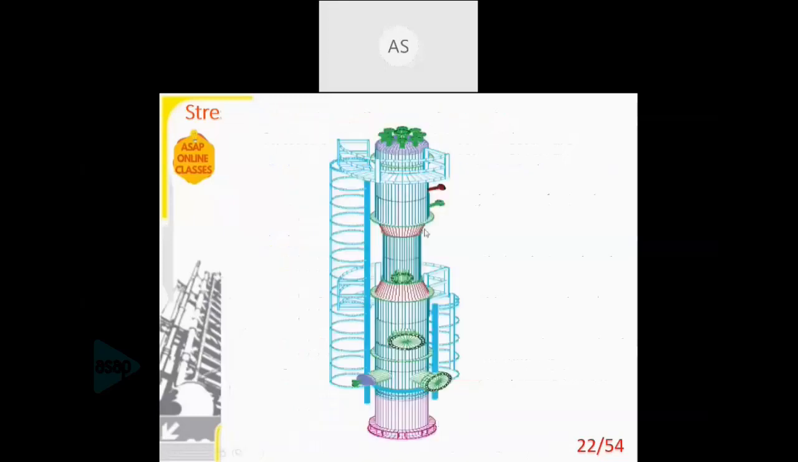This is the typical picture of a tall vessel. As I mentioned, this is a ladder, so it is an eccentric load. Apart from the basic structure of the tall vessel, there are ladders, then platforms, etc., in between. These are openings for pipelines. Pipelines may be there in between. All these are called the eccentric loads.